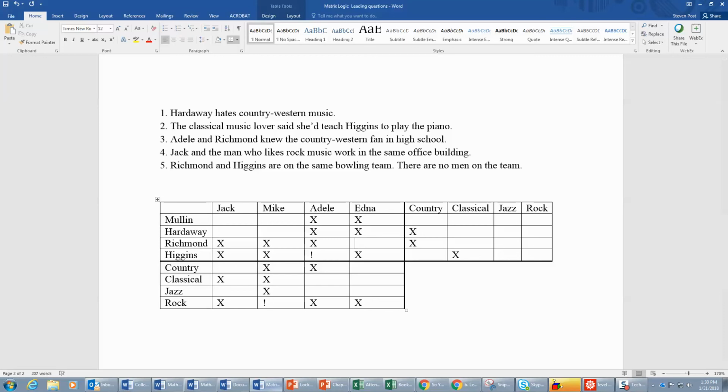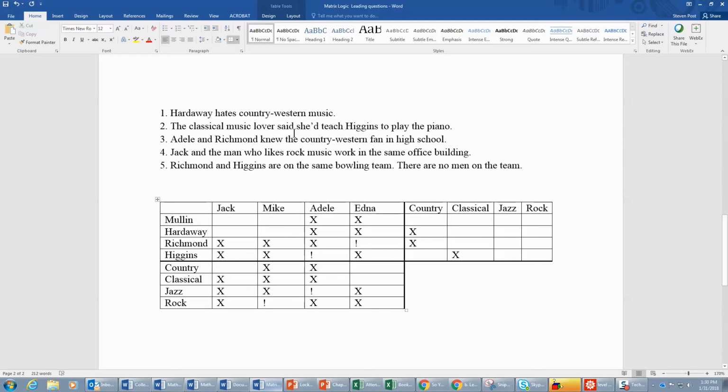Oops. Now let's go back to number 2. The classical music lover said she'd teach Higgins to play the piano. Well, that means the classical music lover is not Higgins, but Adele is Higgins, so Adele is not the classical music lover. But that means Adele must be the only thing left, which is jazz for her. So we can X out jazz for the other two.